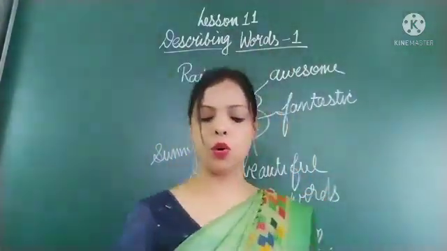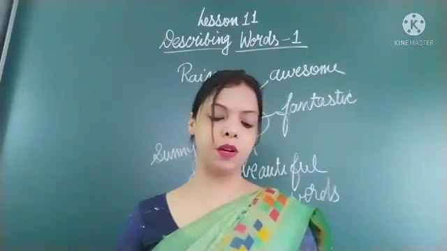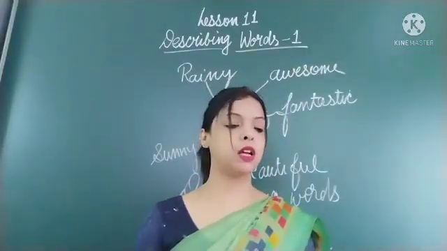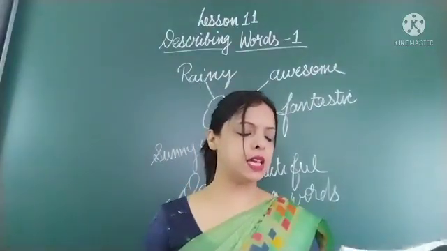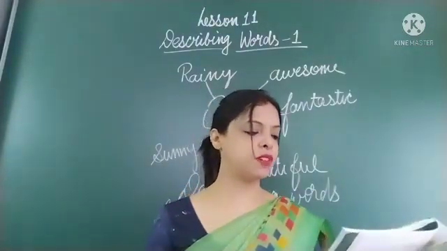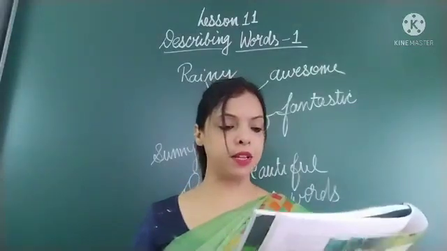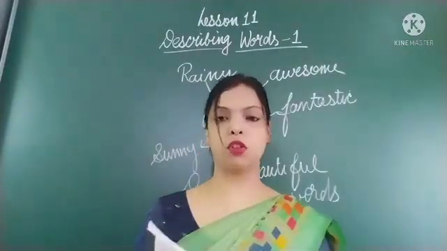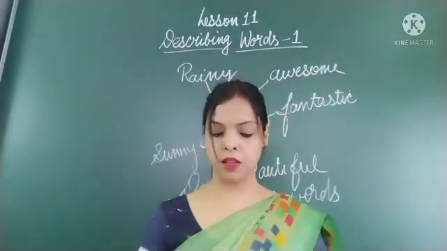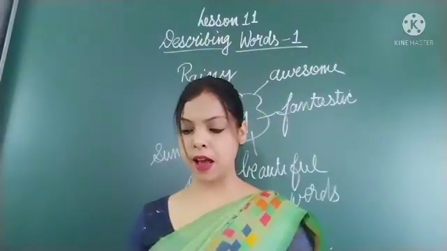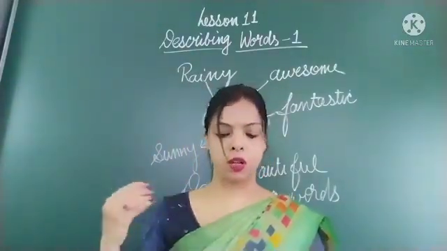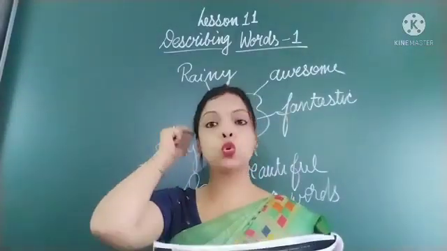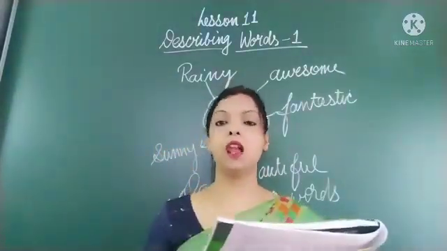So now you open page number 17 in your book, lesson 11, describing words, part 1. You can see the picture. First picture is of an elephant, second picture is of an ant, then there is a fox, the knife, then there is a hedge, then a stool, and a lion.